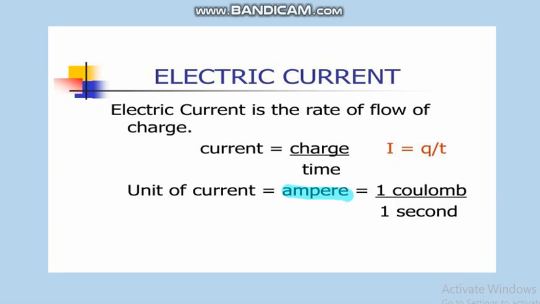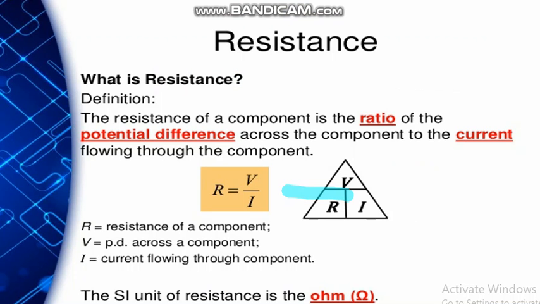Resistance. The resistance of a component is the ratio of the potential difference across the component to the current flowing through the component. The formula of resistance is R equal to V upon I. R is the resistance of a component, V is the potential difference, means voltage, and I is the current flowing through the component.